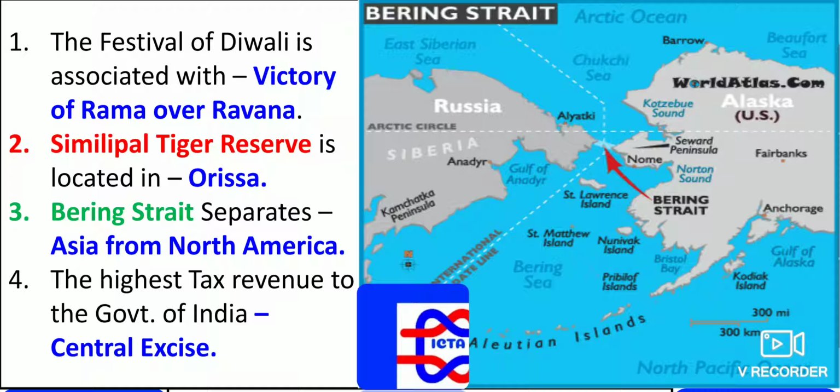Similipal Tiger Reserve, which is located in which place? That is located in Orissa. If we say Kaziranga, that is located in Assam. The Bering Strait separates Asia from North America. This is one thing you have to remember.